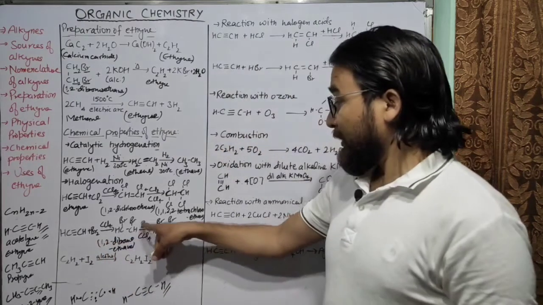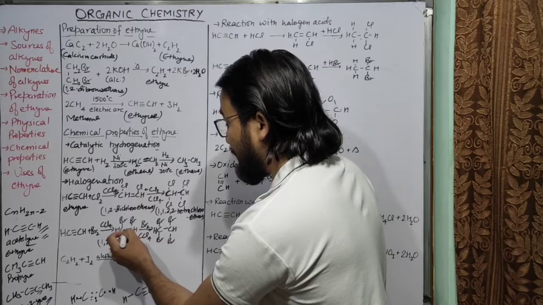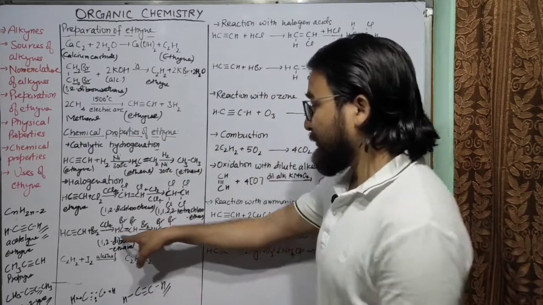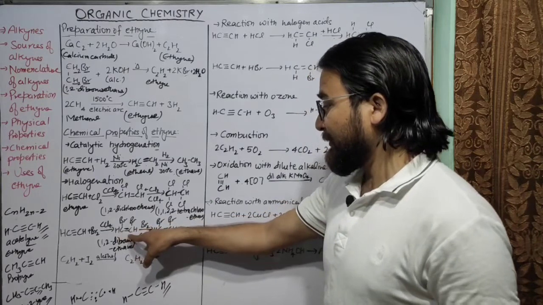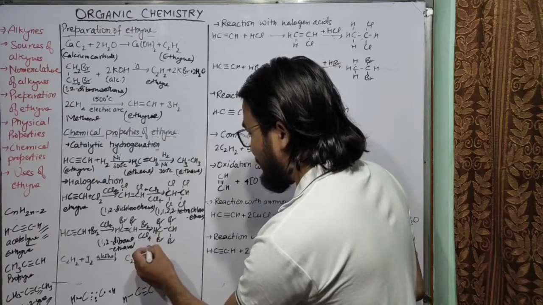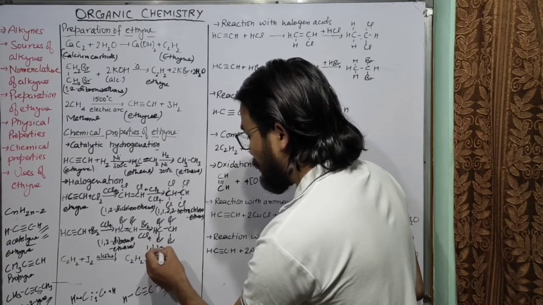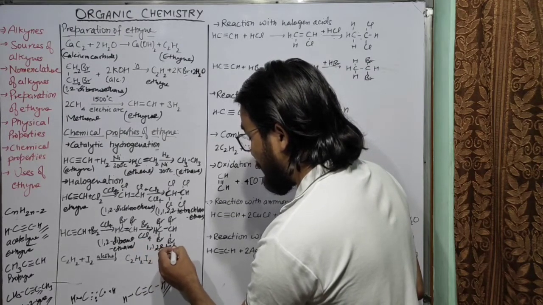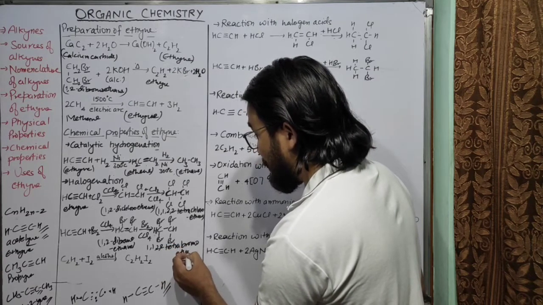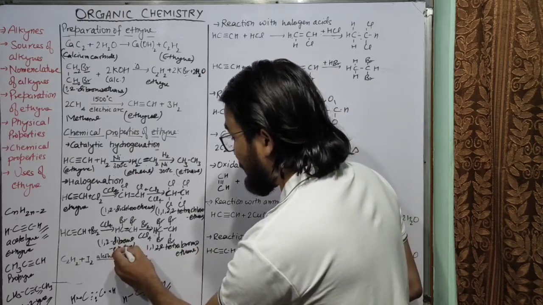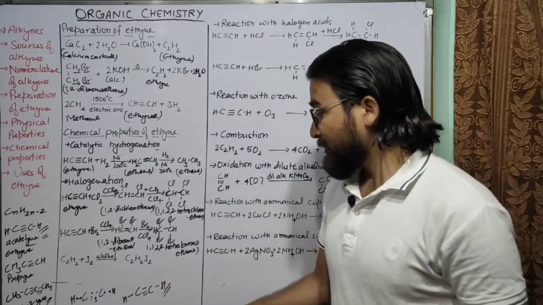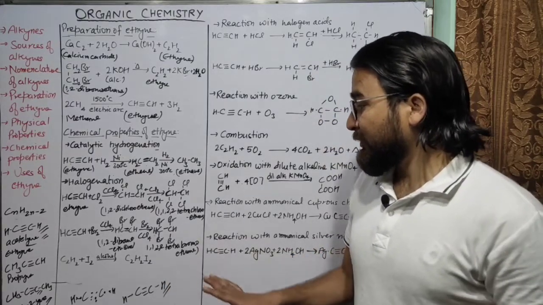1,2-dibromoethene. Similarly, on further addition of bromine, it will be a double bond, right? On further addition of bromine, what will happen? Again, one bromine atom will be attached to this carbon atom, and the other bromine atom will be attached to the second carbon atom. So what will be its name? You can see again 1,1,2,2-tetrabromoethane. Now it will become ethane, and in the previous case it was 1,2-dibromoethene. So you have to be careful about this. So this is the reaction with bromine.